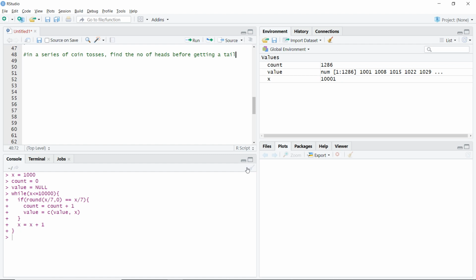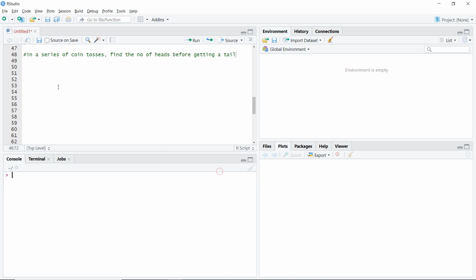Okay, I'll just clear this. So I am saying that I keep on tossing the coin, and let's say I am trying to figure out how many heads I can get recursively before I get my first tails.